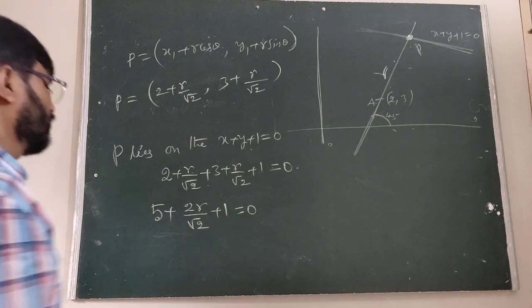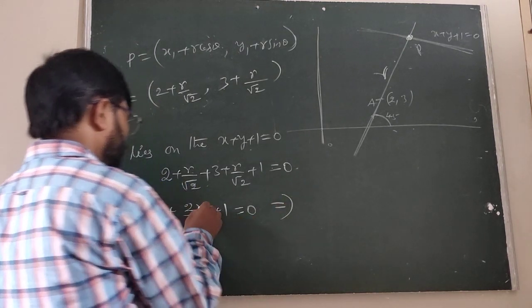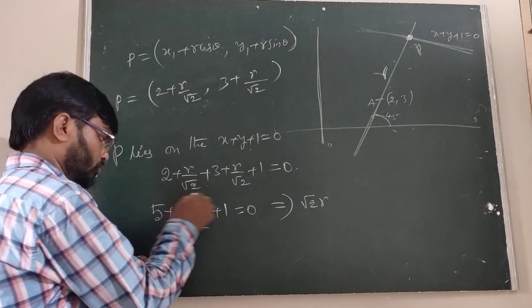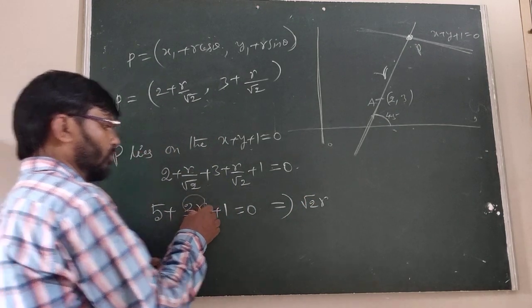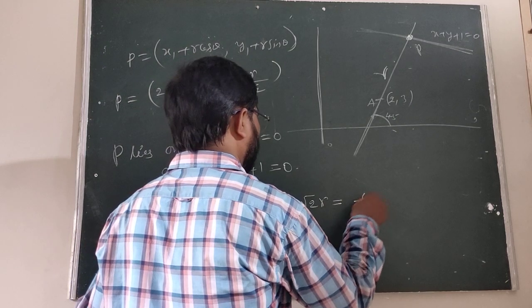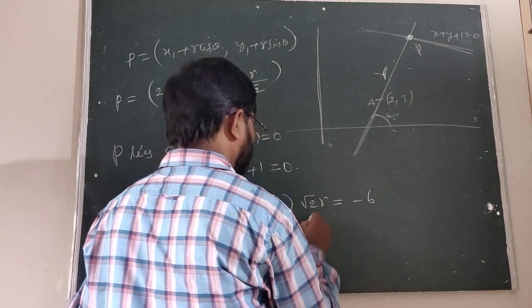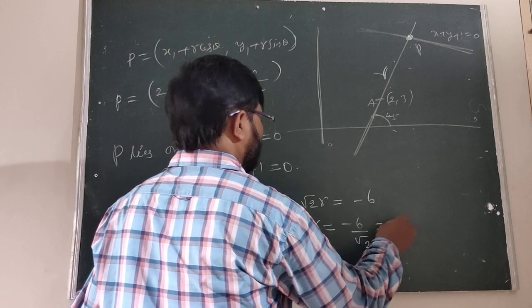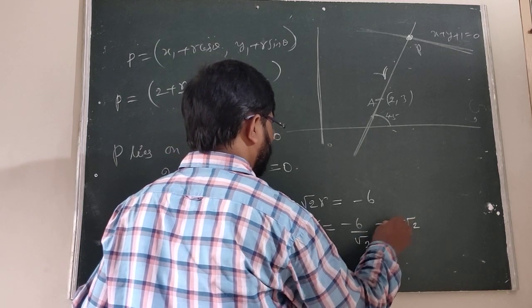Now 2r by root 2 is root 2 r. Is it clear? Root 2 r equals minus 6. Therefore, r equals minus 6 by root 2, which is minus 3 root 2.